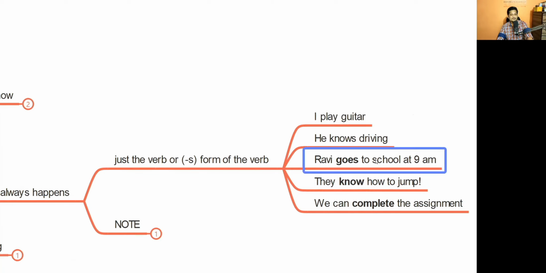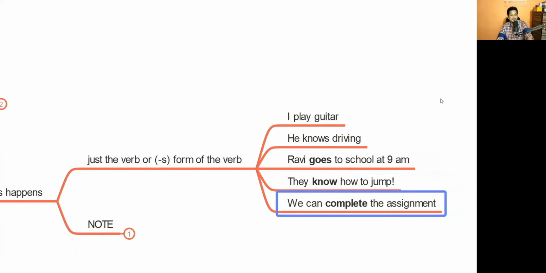Okay. Ravi goes to school at 9 a.m. It means that Ravi always goes to school at 9 a.m. They know how to jump. It means that they always know how to jump. We can complete the assignment. Complete is a verb. We can complete the assignment means we usually complete the assignment.